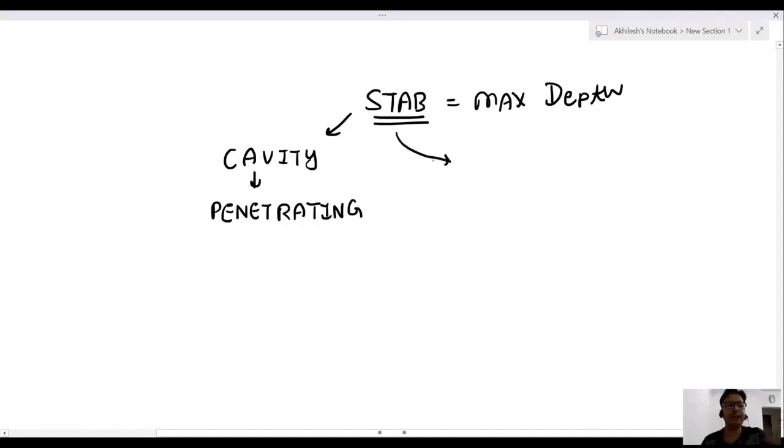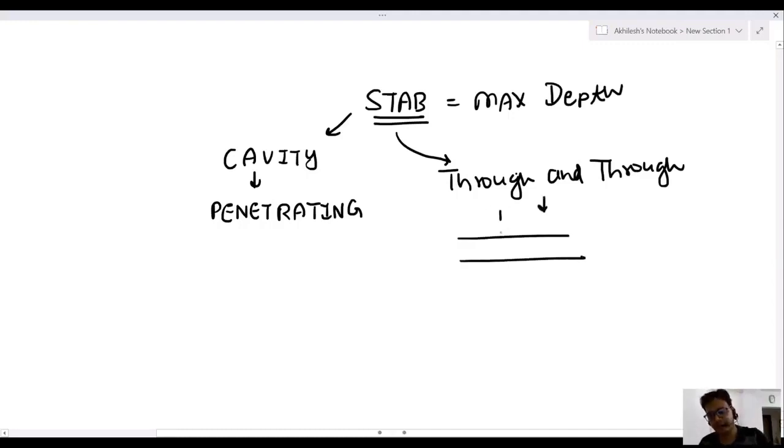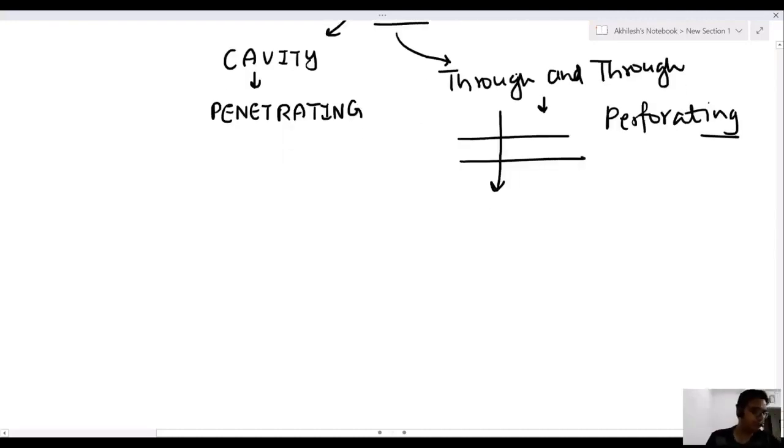If the stab is through and through, going in from one direction and coming out from another, this is known as perforating.